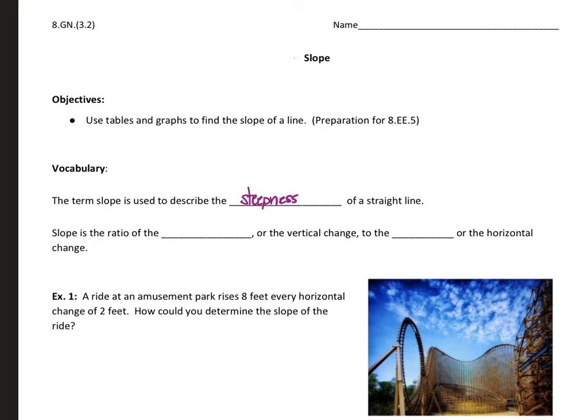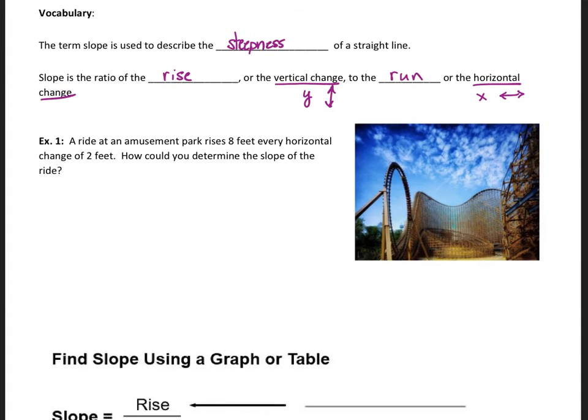The term slope is used to describe the steepness of a straight line. We know that the slope is the ratio of the rise, which is the vertical change. Remember when I had you rise, that was up and down, so that would be the y-axis. And it's the ratio of the rise to the run, which is your horizontal change, which would be the x-axis, which goes this way. Okay, very similar to what we did in the previous lesson.